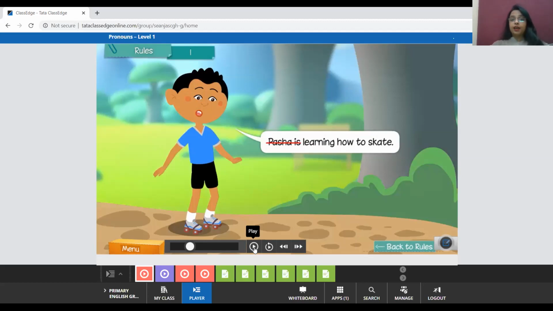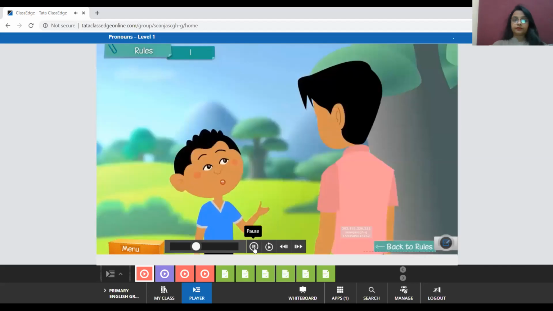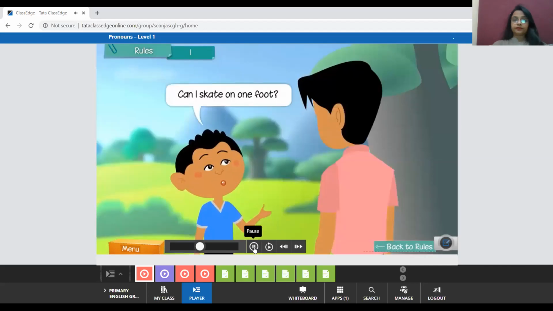Same way here, Pasha is there. We can see it in the picture. And Pasha is saying, I'm learning how to skate. Now, is Pasha going to say about himself like Pasha is playing or he's learning? No. We don't take our own name while we are talking. We use I for ourselves. Okay? Pronoun I to talk about himself. Pasha asks his trainer, can I skate on one foot? Here too Pasha is talking about himself, and so he uses the pronoun I.